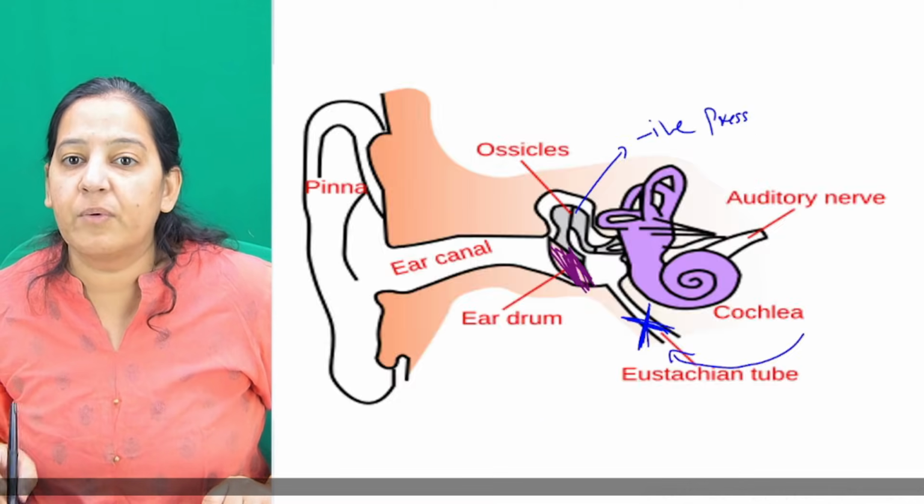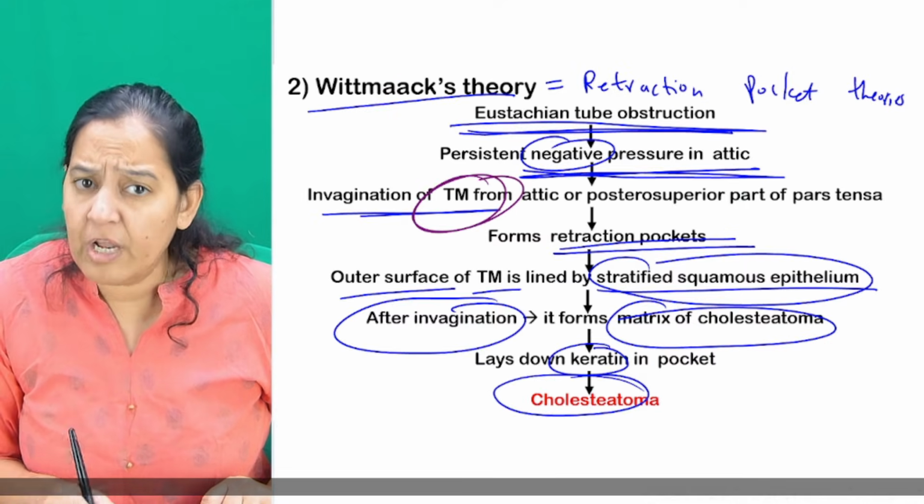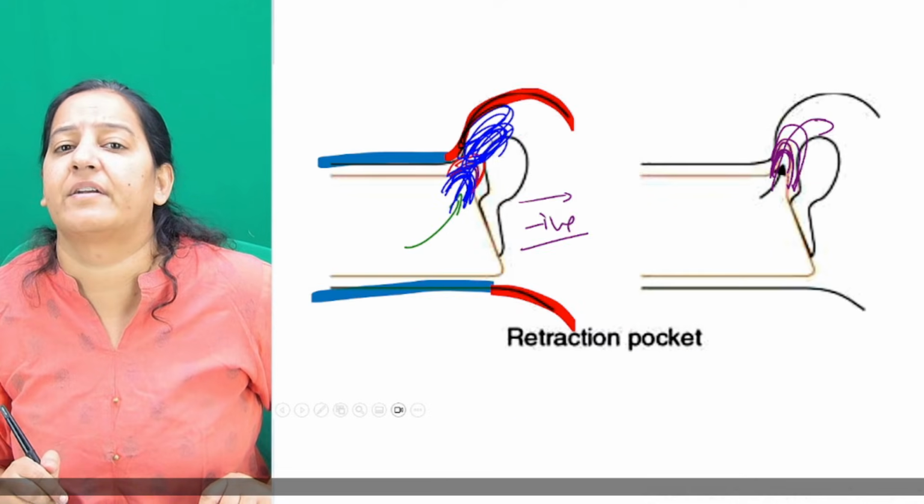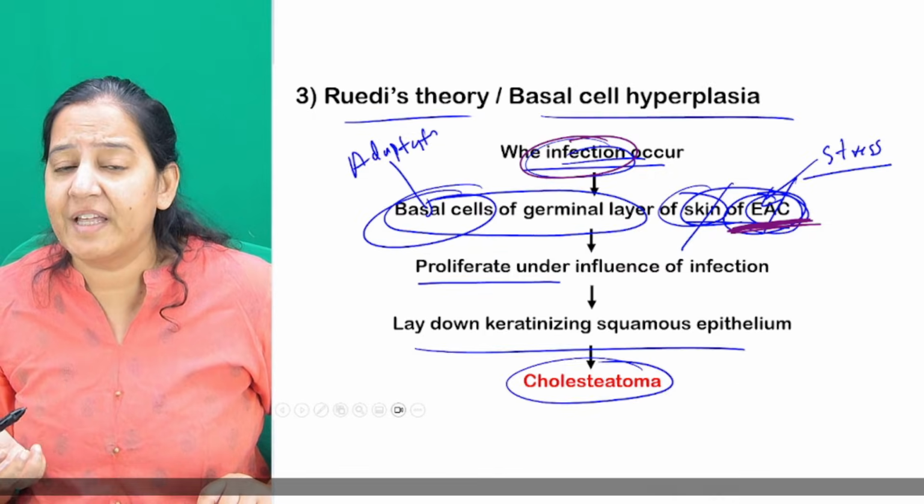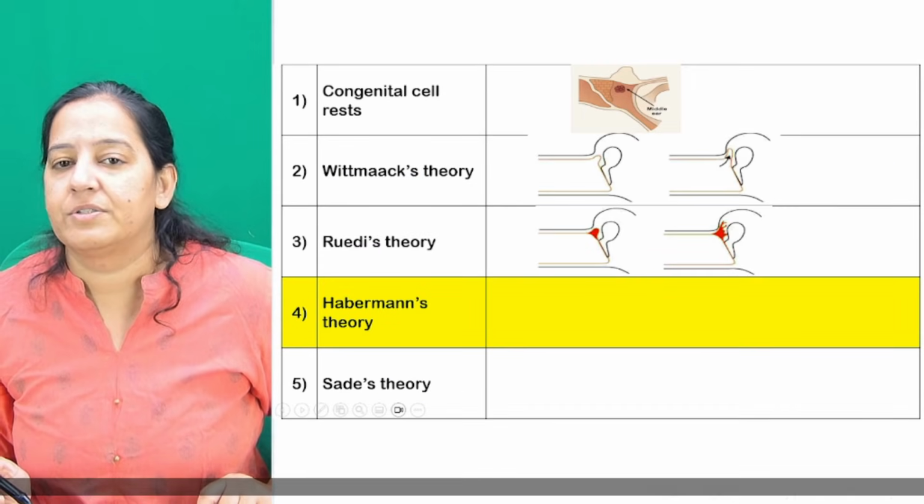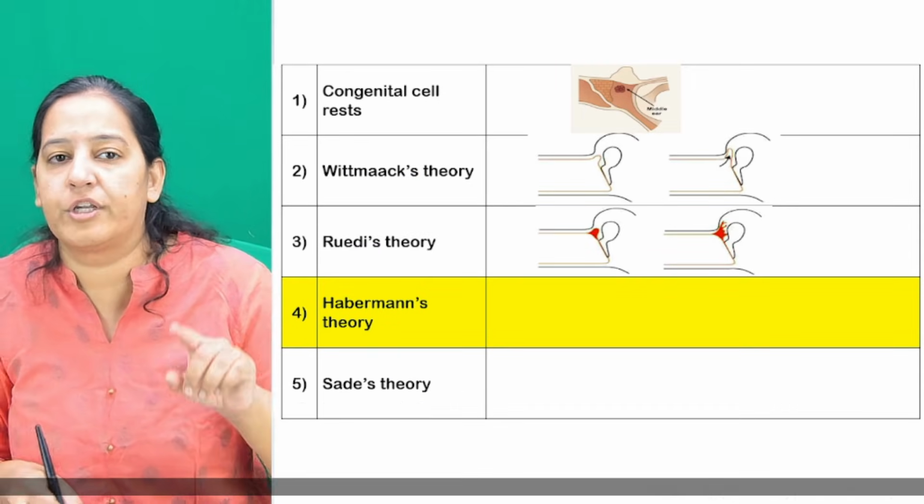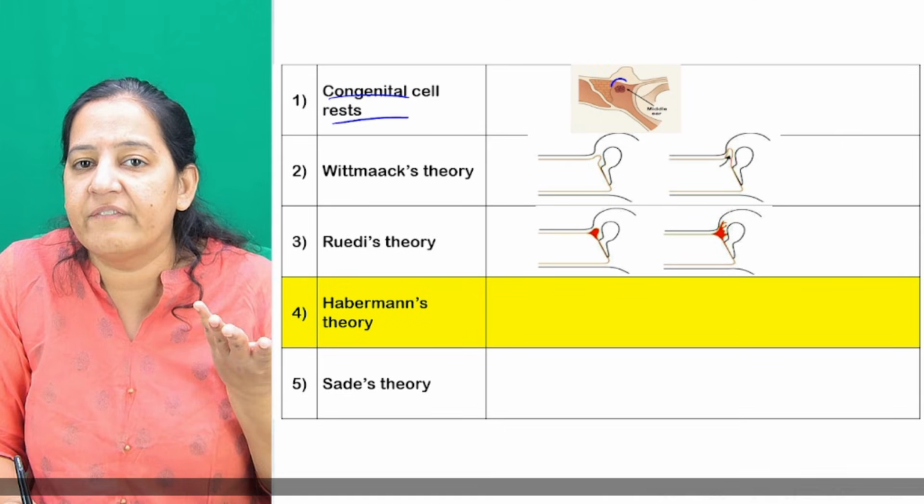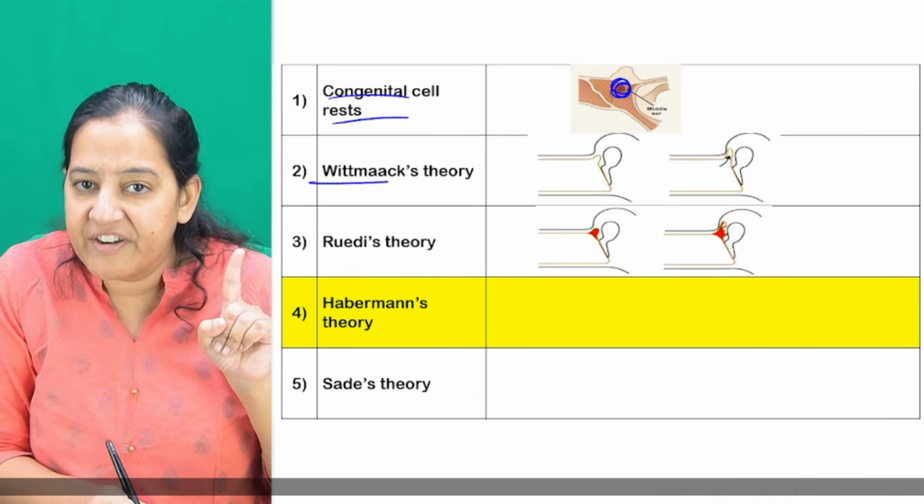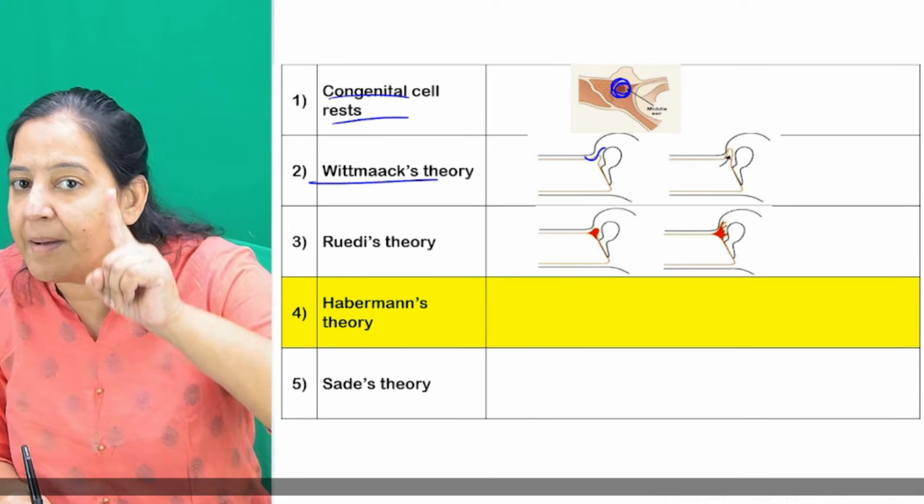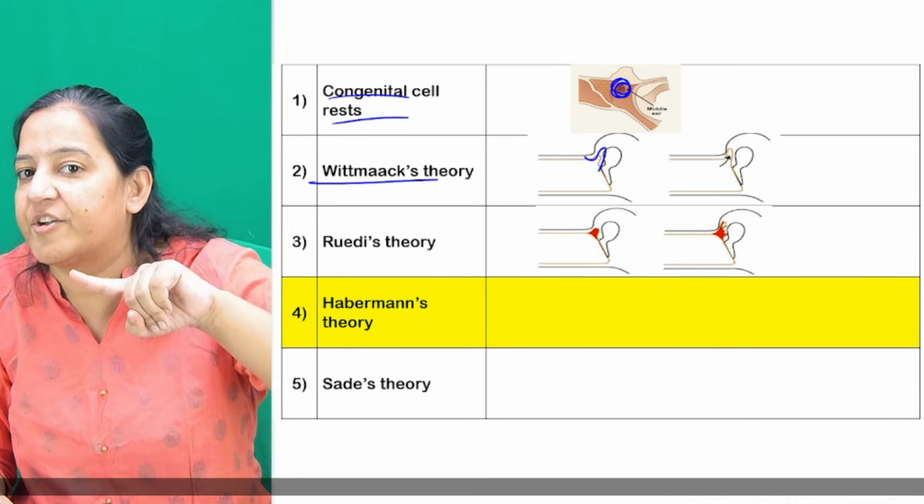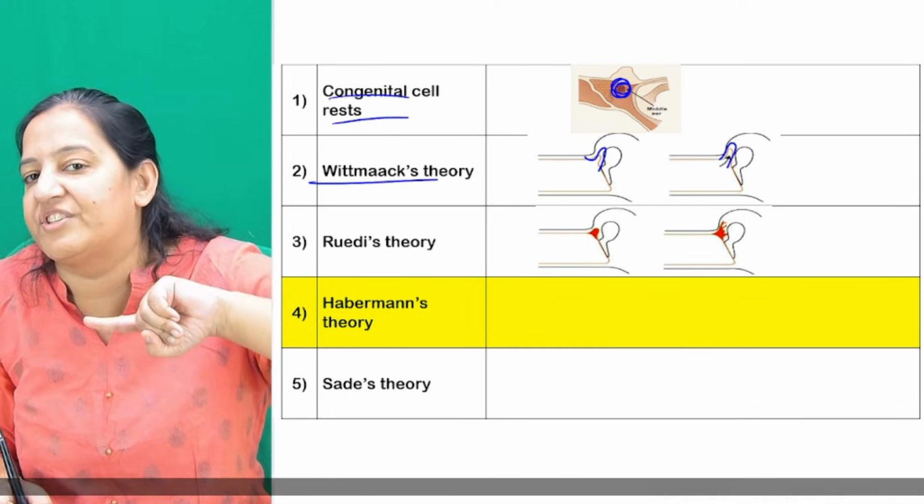The point is that it's the EAC which is laying the squamous epithelia in the middle ear. In the last theory, it was the tympanic membrane which was laying squamous epithelia in the middle ear. So who is giving squamous epithelia in the middle ear? That's the point. So you got the three theories I taught you till now. In congenital cell rest, the God-given congenital cell rests are there. In Wittmaack theory, it is the tympanic membrane which is invaginating because of negative pressure.